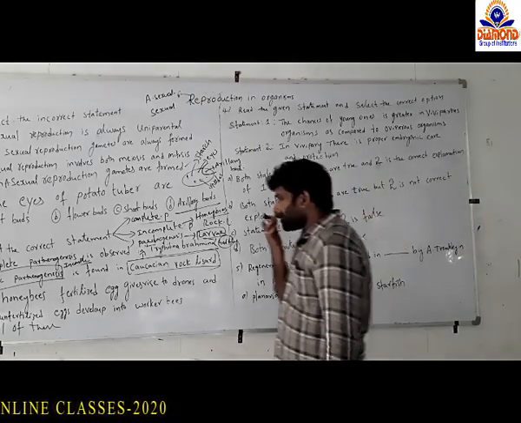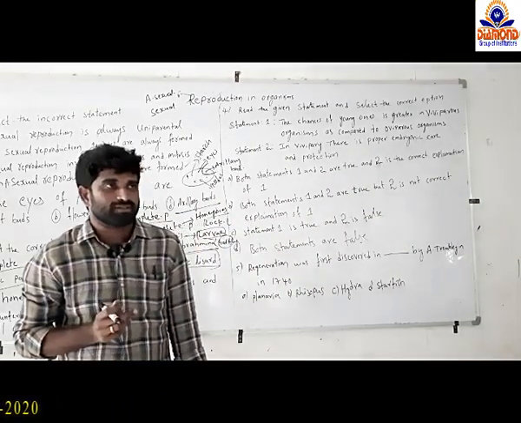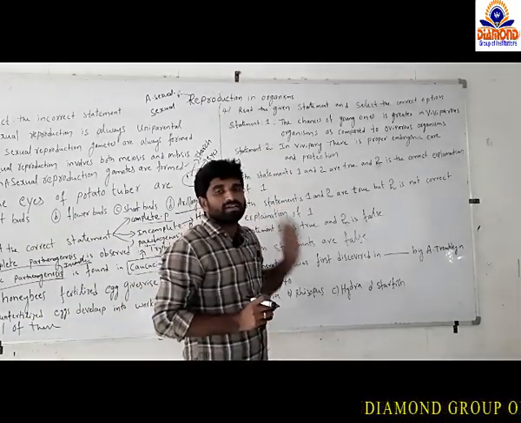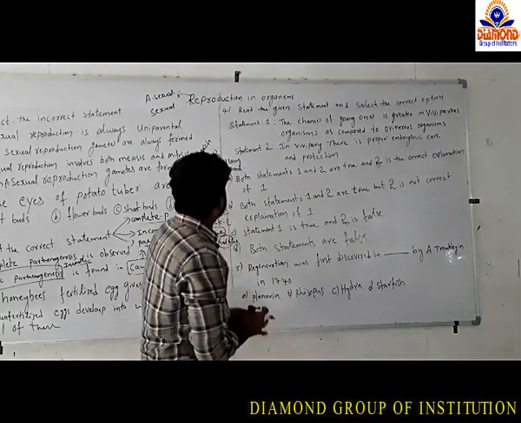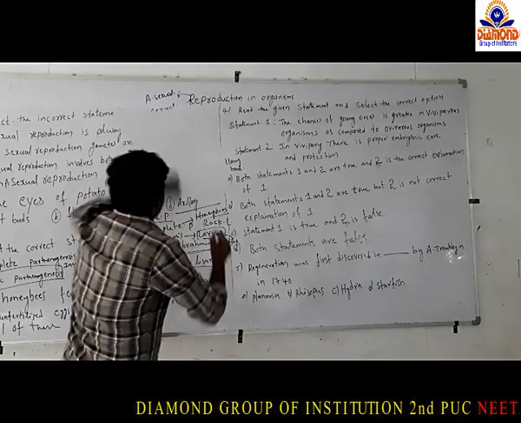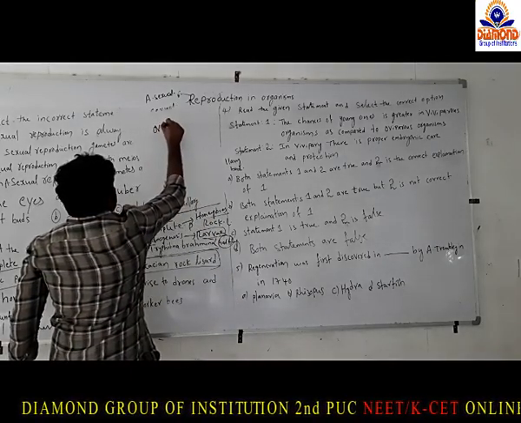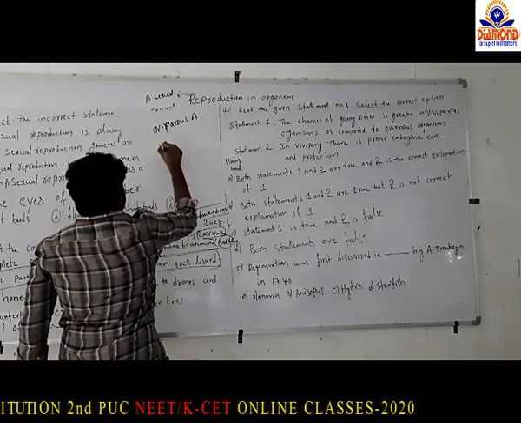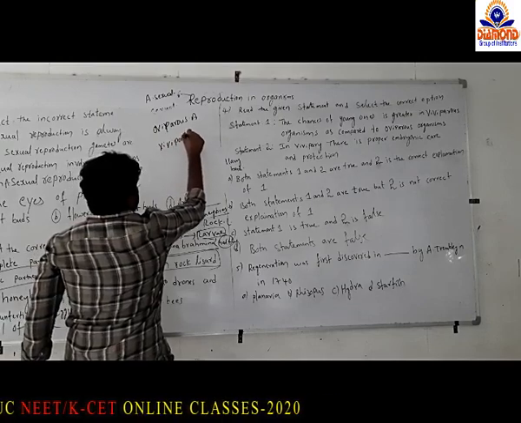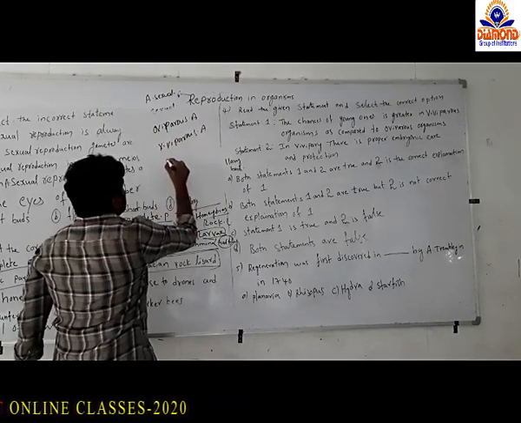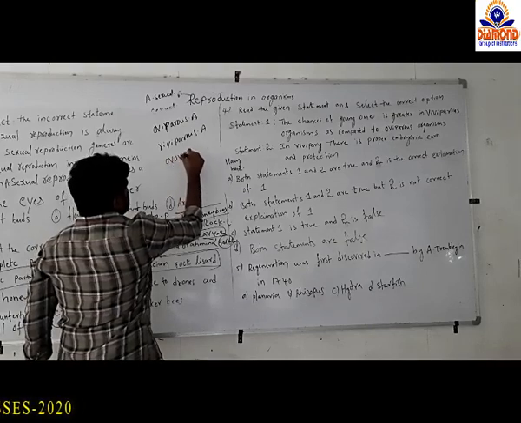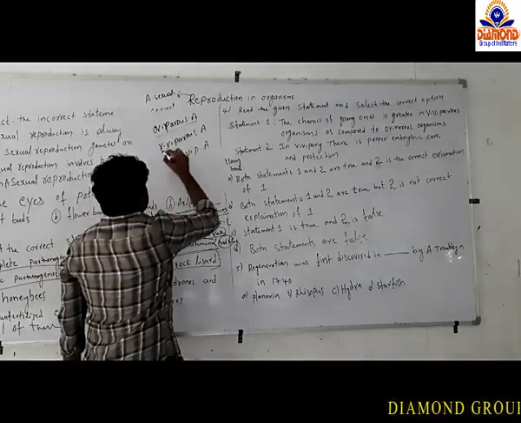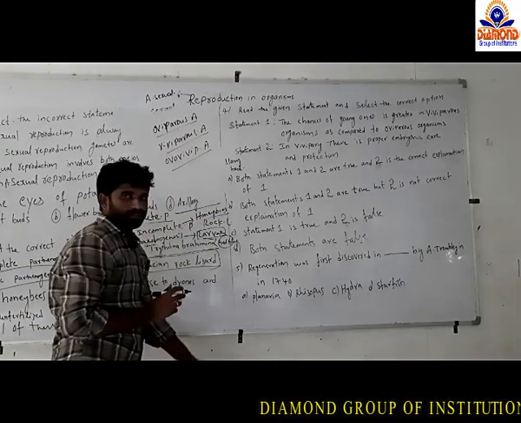So after fertilization, the embryo develops in the animals. Based upon the development of the embryo, animals are classified into three types: oviparous animals, viviparous animals, and ovoviviparous animals.